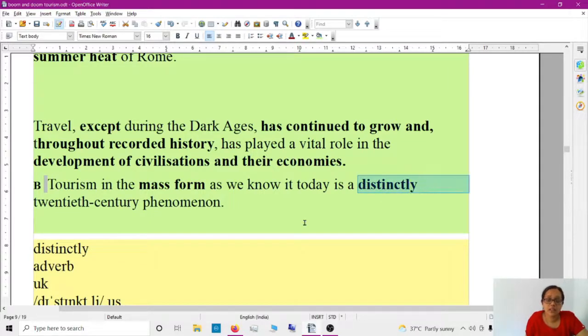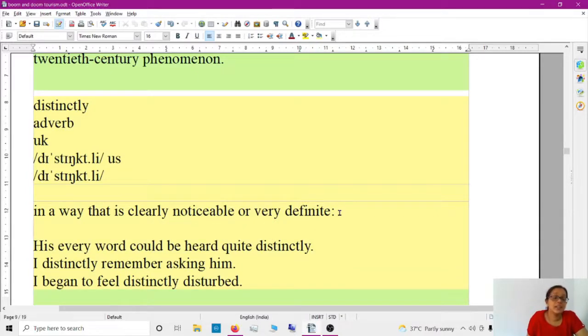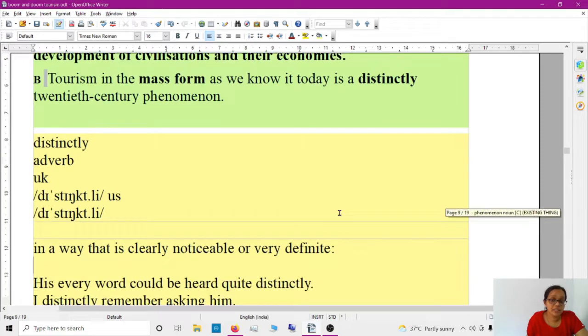Distinctly means in a way that is clearly noticeable or very definite. Good vocabulary.